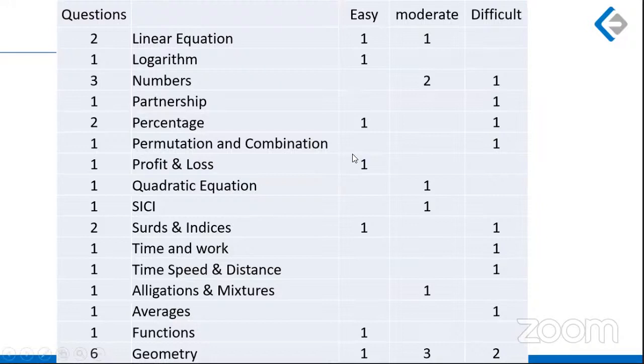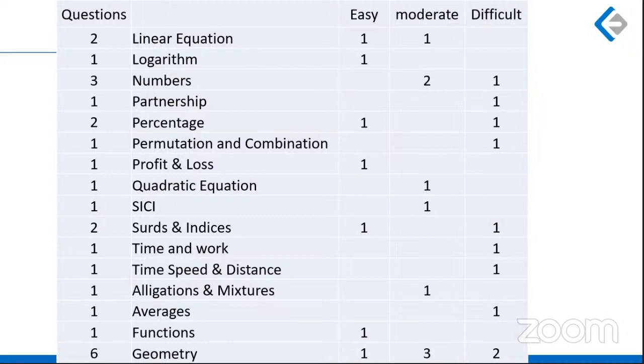The question paper had 26 questions as in the last pattern. There were two questions on linear equations, one easy, one moderate. You can see that it was quite well spread this way. One logarithm question which was easy, three questions on numbers, two moderate and one difficult.